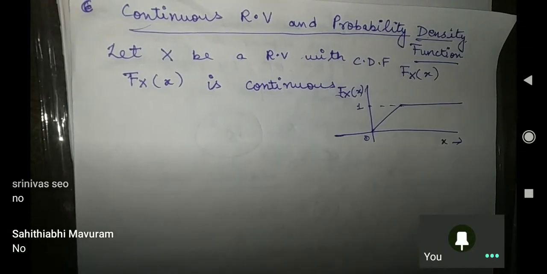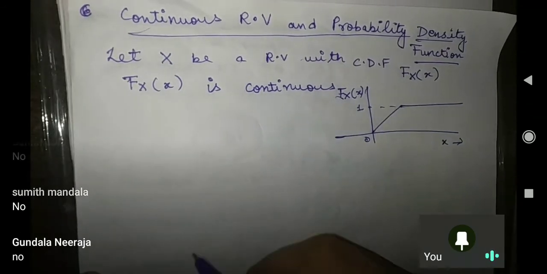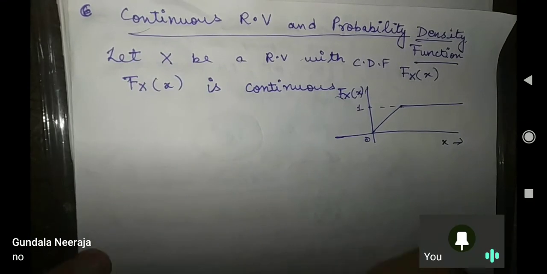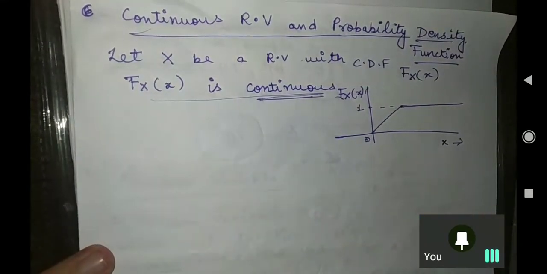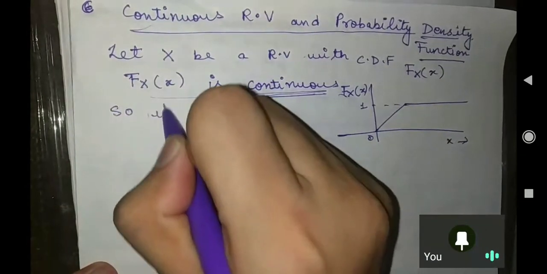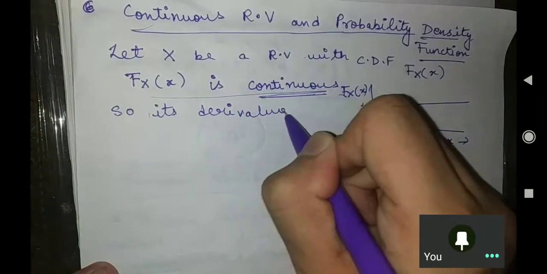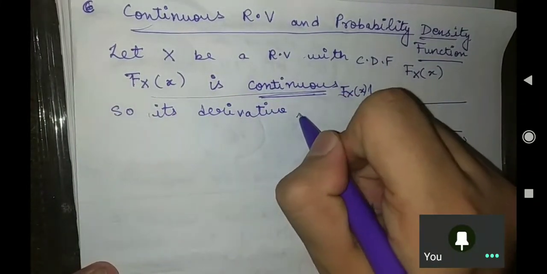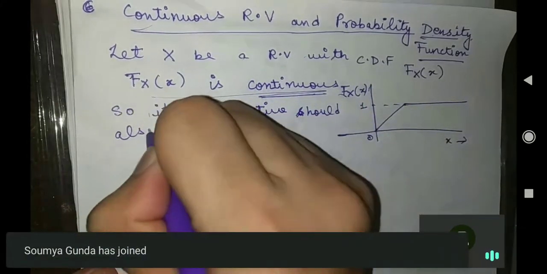No. So this is a continuous CDF. Okay. Now tell me one thing, if the function is continuous, then its derivative should also exist, isn't it? So its derivative should also exist.